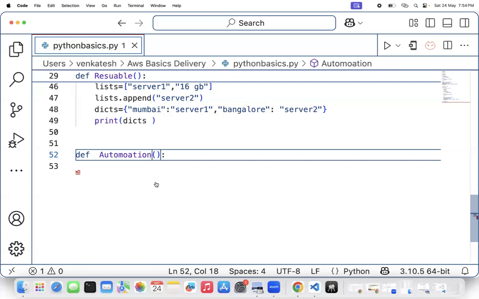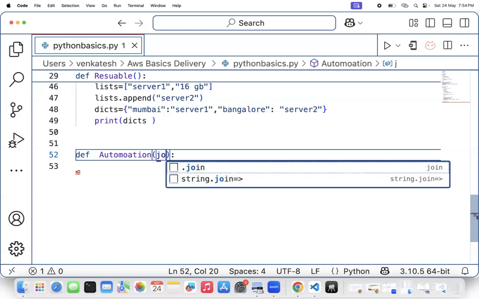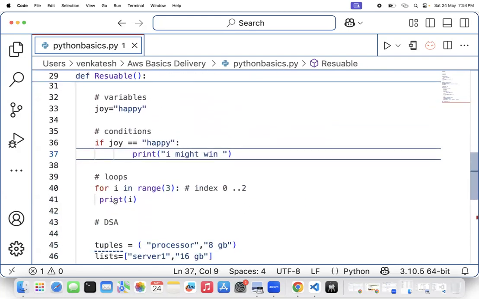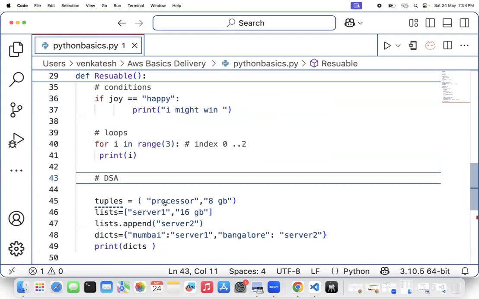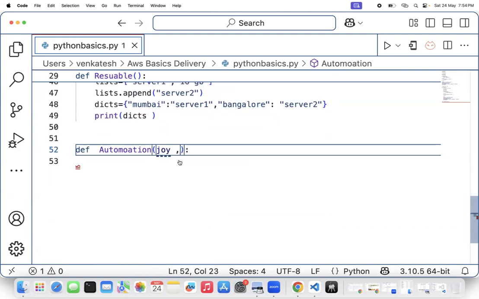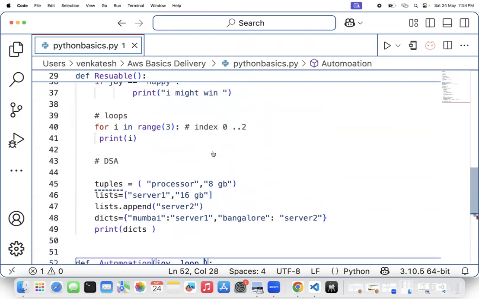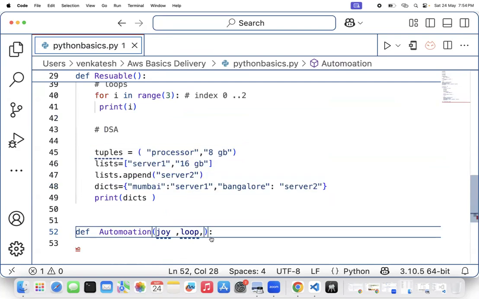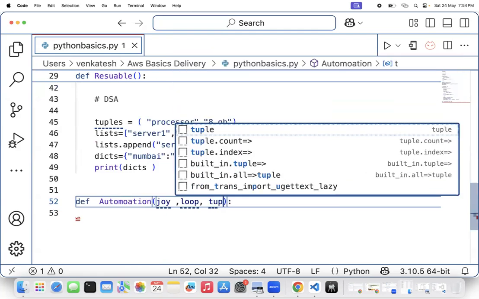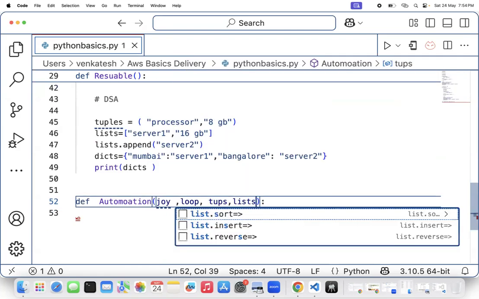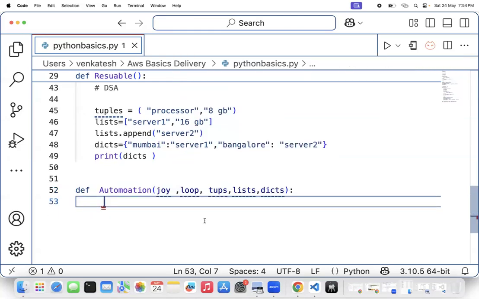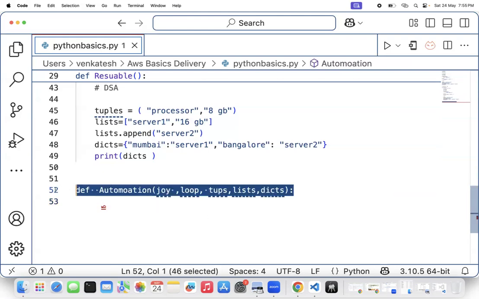Look at this. You take this variable joy into the arguments, and that joy is deciding the conditions, right? The loop has no need to be automated, but if you want to loop it, you can write a loop, and that you can also automate. Coming to the data structures, all this data I can receive in the arguments also. So I can write tuples, lists, dictionaries. In the process of automation, I am expecting the user to pass this data. Getting my point, all of you?